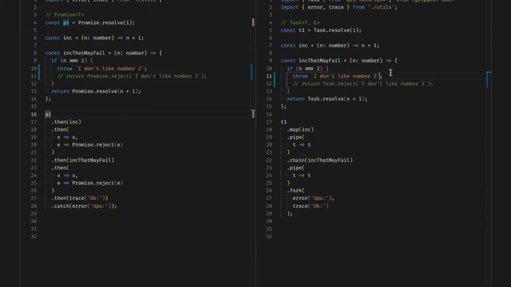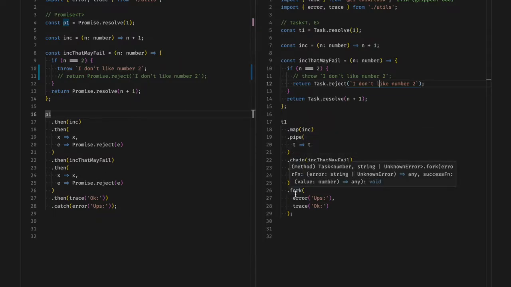Given the fact that we are not bound to the promise specification, we decided to tweak other things as well. First, notice that tasks are parameterized in two types, the success and the error. We can see that T1 is inferred to be the type number never, as task resolve can't fail. Instead of having one then method that does 3 different things, we separate each behavior into its own method. So instead of then, we have map, chain, and fork. You can read more about this decision in the documentation, but for now, let's use our intuition.